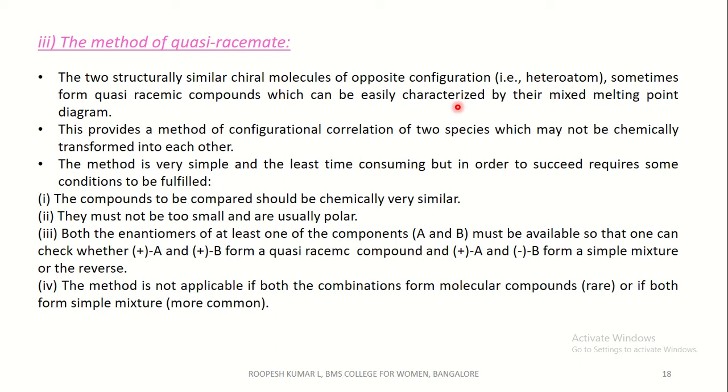Both the enantiomers of at least one of the components A and B must be available, so that one can check whether dextrorotatory compounds A and B form a quasi-racemic compound, while the combination of plus and minus, that is dextro and levo, plus A and minus A, forms a simple mixture, or the reverse. The method is not applicable if both the combinations form molecular compounds or if both form simple mixtures.